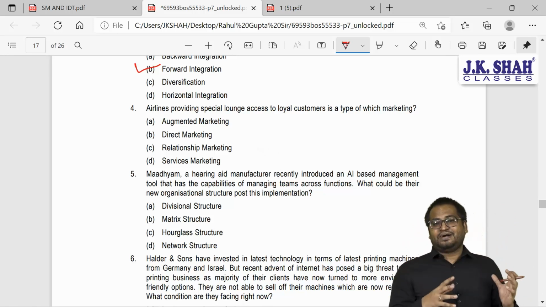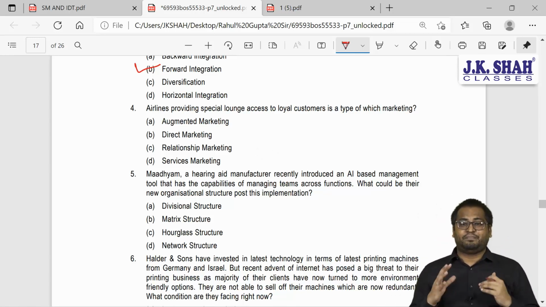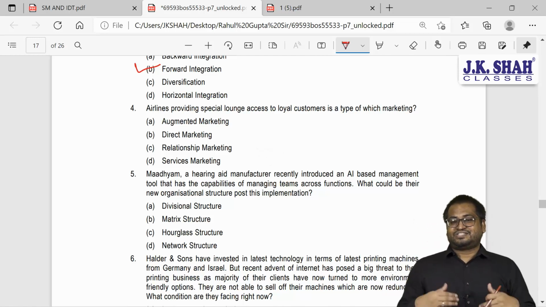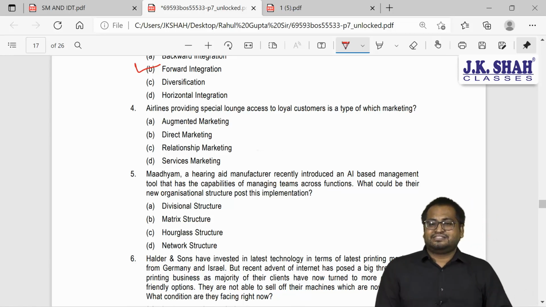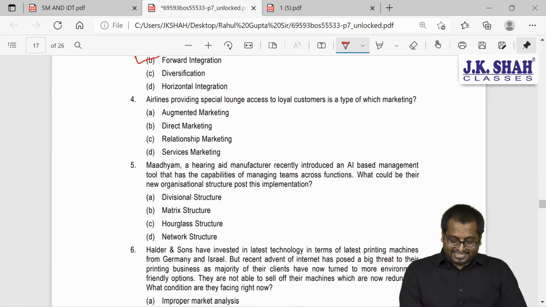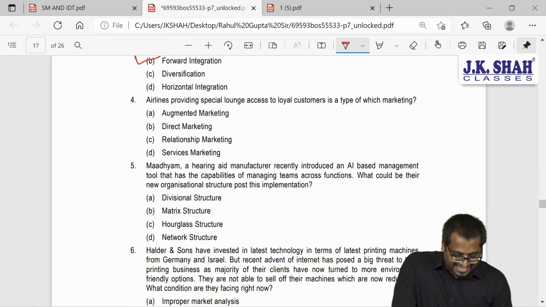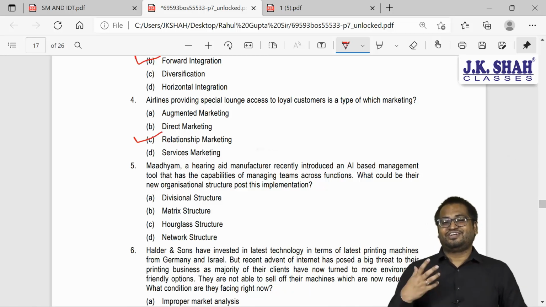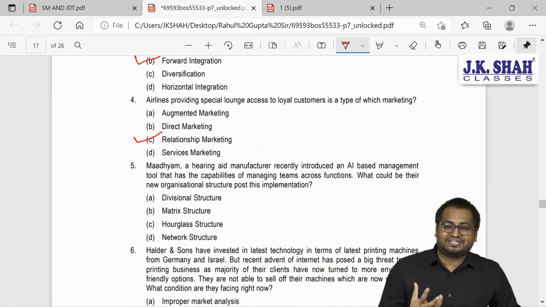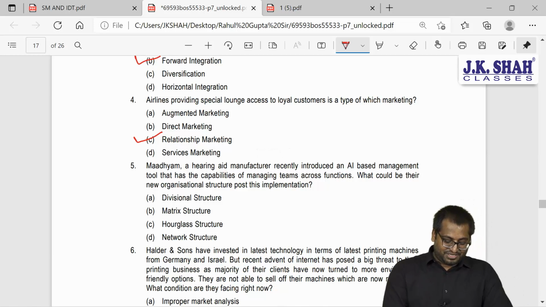So an airline company giving lounge access to their customers who are frequent flyers. I gave you this example, frequent flyers. Customers who are regularly traveling from one place to the other using their airlines. So this is which type of marketing? You are giving them lounge access, free breakfast. This is very good, guys. This is called relationship marketing. You are trying to maintain a good relation with the customer so that they come again. This is relationship marketing.